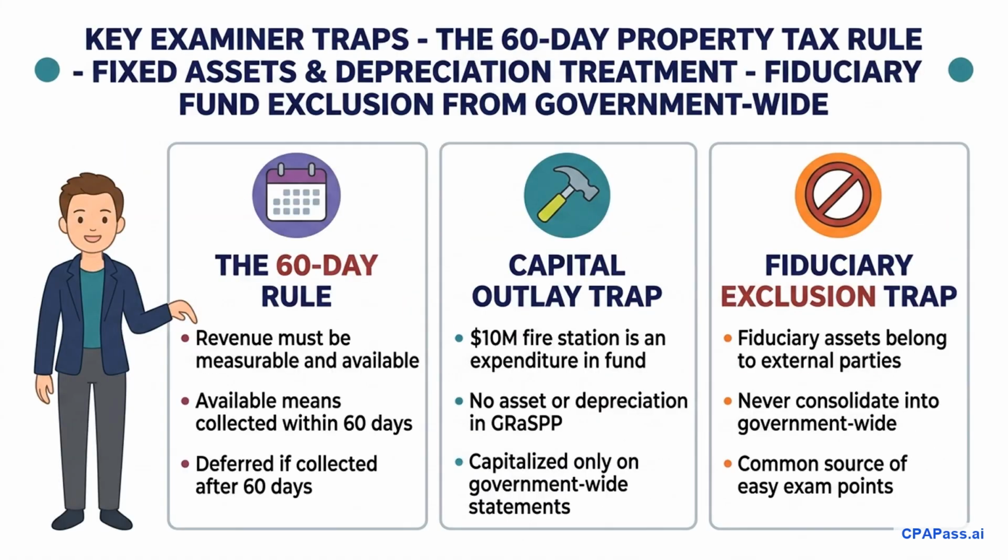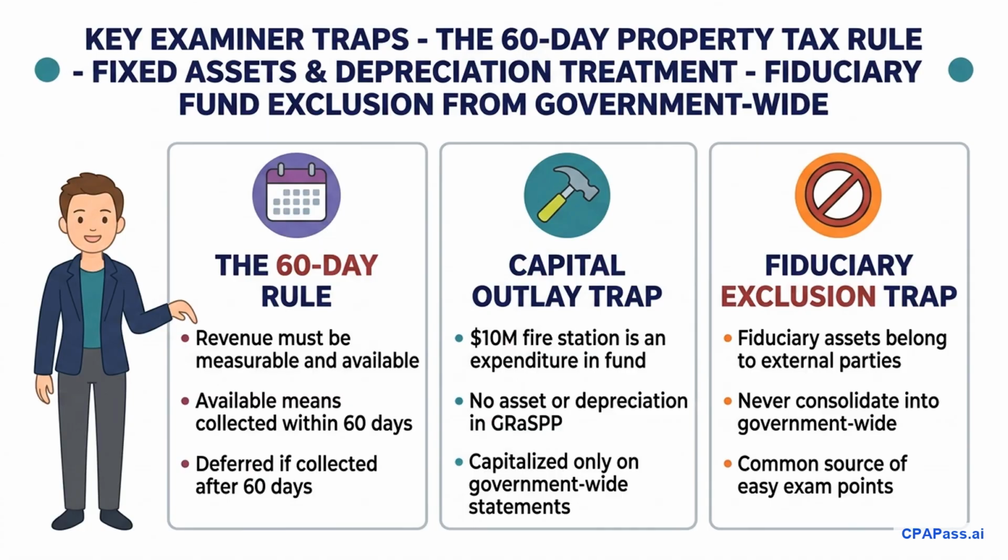Let's walk through a practice example to highlight common examiner traps. Suppose a city builds a $10 million fire station. In the Capital Projects Fund, the entire $10 million is recorded as an expenditure, meaning 0 capital assets or depreciation appear on the fund balance sheet. However, at the government-wide level, it is capitalized and depreciated.